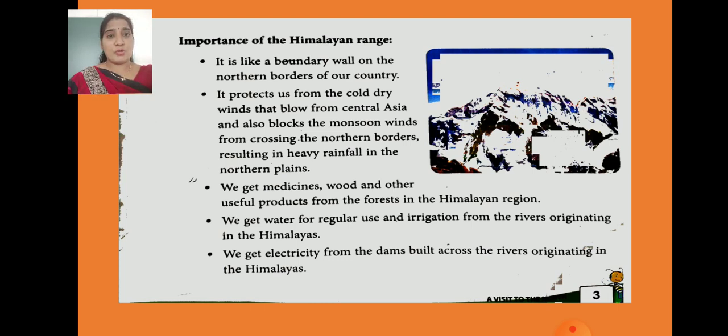Then the second point you have to keep in mind is the importance of the Himalayan range. You should know all these points as I taught you. It is like a boundary wall on the northern borders of our country. It protects us from the cold dry winds that blow from Central Asia and also blocks the monsoon winds from crossing the northern border, resulting in heavy rainfall in the northern plains.